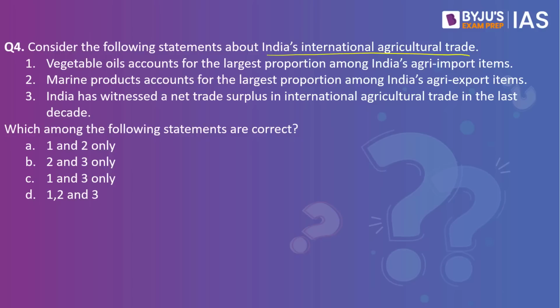Statement 2. Marine products account for the largest proportion among India's agri-export items. Statement 3. India has witnessed a net trade surplus in international agricultural trade in the last decade. Which among the following statements are correct? Please have a look at the options given.